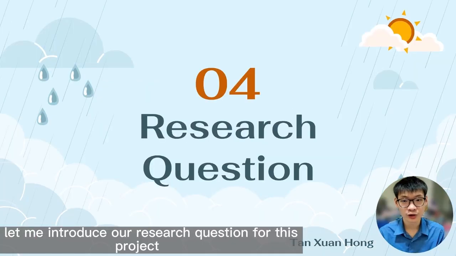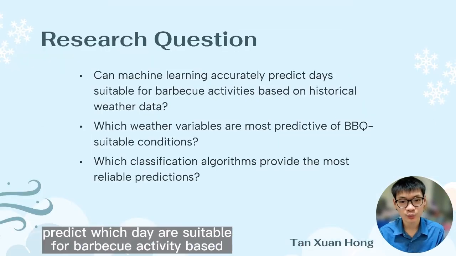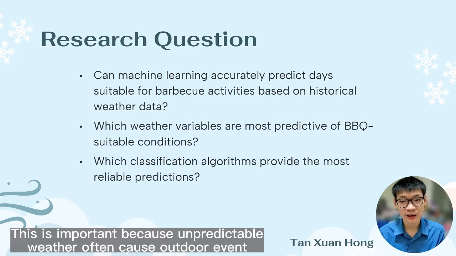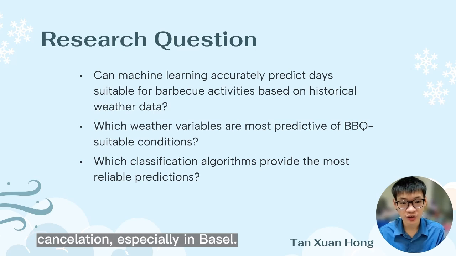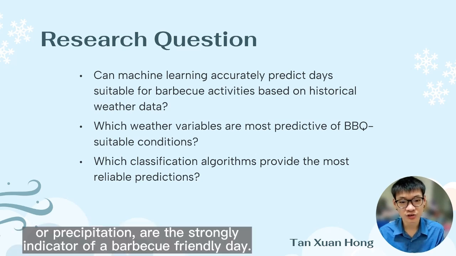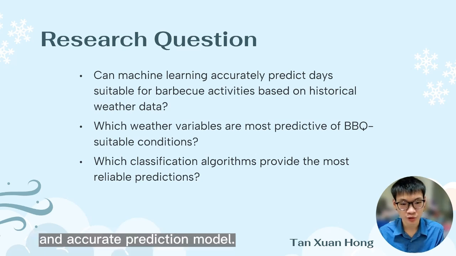Now let me introduce our research questions for this project. First, we ask, can machine learning accurately predict which days are suitable for BBQ activity based on historical weather data? This is important because unpredictable weather often causes outdoor event cancellation, especially in Basel. Secondly, we investigate which weather variables such as sunshine, cloud cover, or precipitation are the strongest indicators of a BBQ friendly day. Understanding this factor allows us to build a more focused and accurate prediction model.